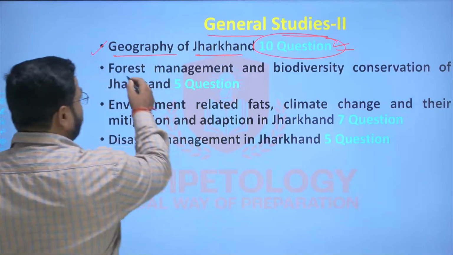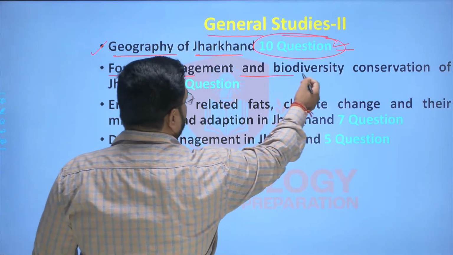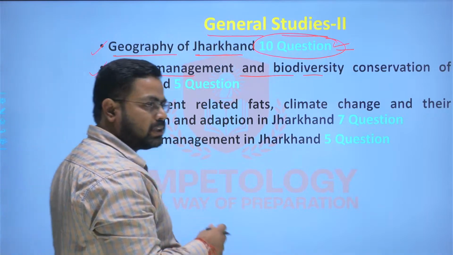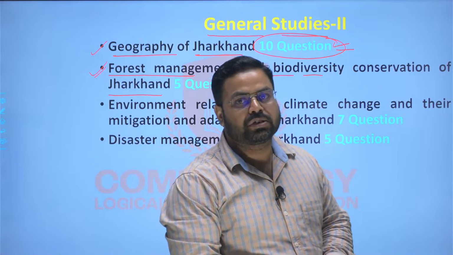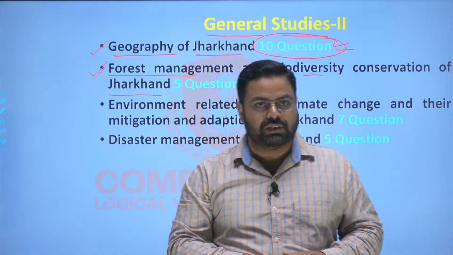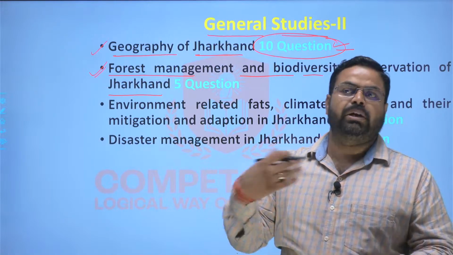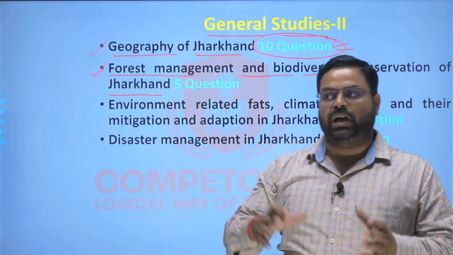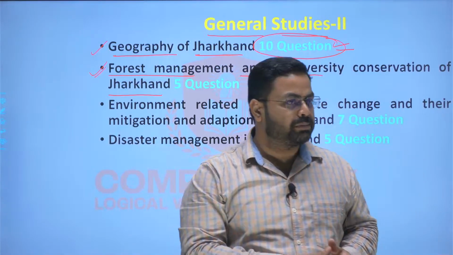Next is forest management and biodiversity conservation of Jharkhand. How much forest is in Jharkhand? What is the distribution of forest in Jharkhand? In which district is the highest forest coverage, with respect to percentage or with respect to area? Such kind of questions. How is forest degradation being prevented?